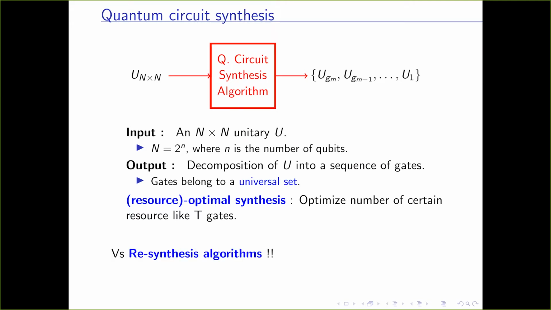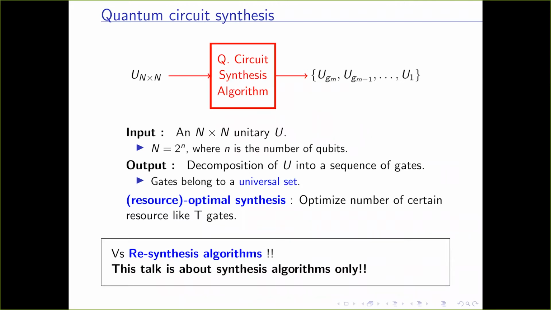Here, I'll point out the difference between synthesis and resynthesis algorithms. In resynthesis algorithms, the input is a quantum circuit, and the task is to reduce the number of T gates, but not necessarily to optimize it. And usually in the resynthesis algorithms, when they give the time complexity, they do not count the complexity of generating the circuit in the first place, which is usually exponential in the number of qubits. In this talk, I'll only talk about synthesis algorithms and I'll not go into resynthesis algorithms.